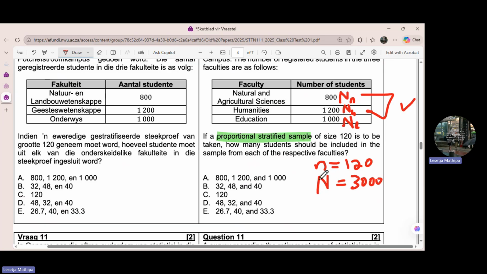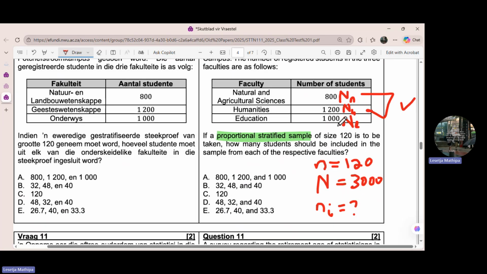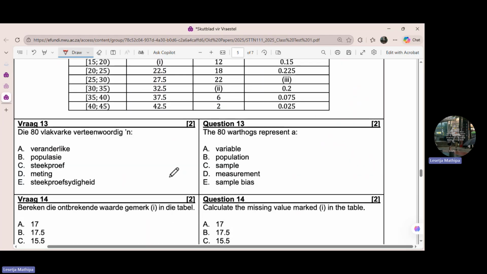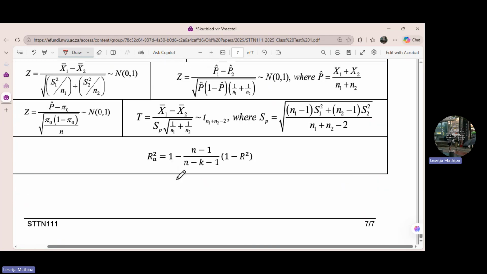Okay. So let's look at the question. Now we have the sample size and the population size. Okay, it's to be taken. How many students should be included in the sample from each of the respective faculties? Now, here, they want us to find the sample size of each stratum, which we can call ni. They want us to find this from each stratum. Which formula are we going to use? I just showed you guys the formula. This is the formula that we are going to use.